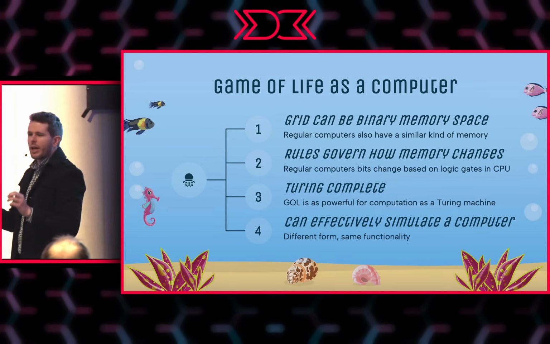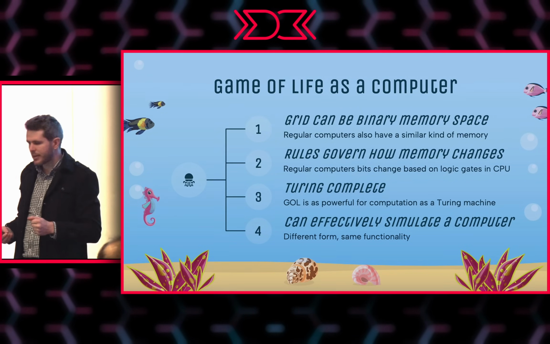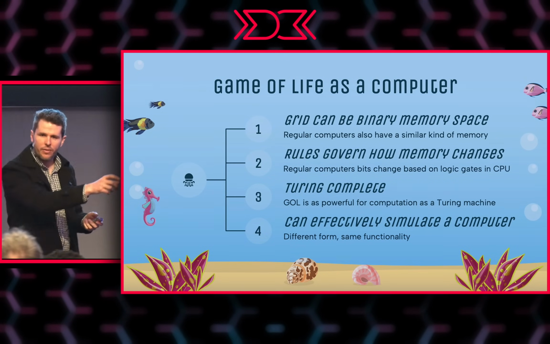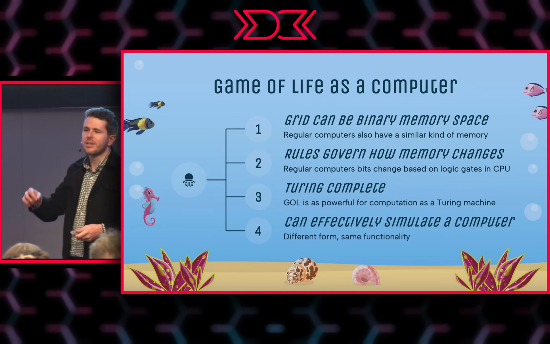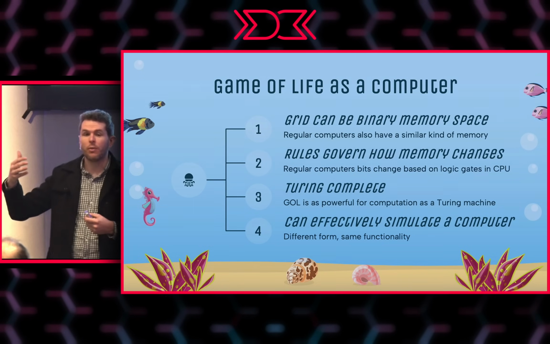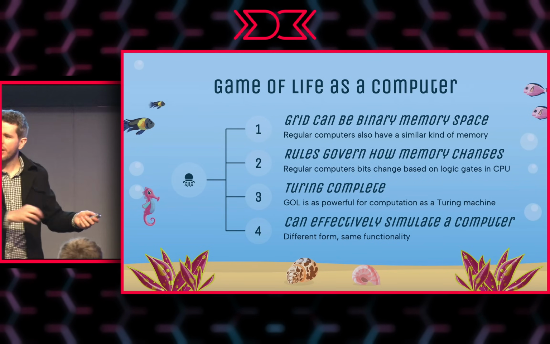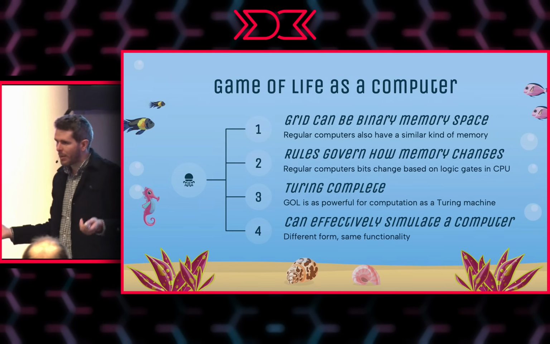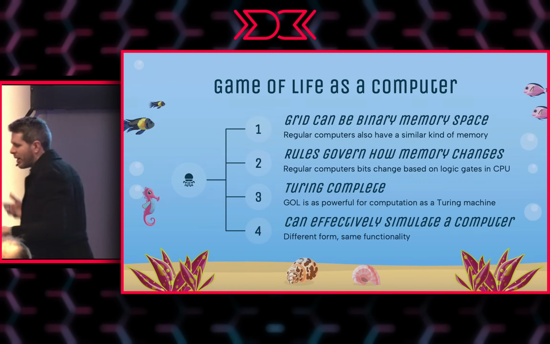We can think of the grid, where every element in the grid is occupied or not occupied by an individual, as a binary memory space. Regular computers have logically a single sequential memory where we can address everyone individually, and every single little location in memory on a computer either has a bit that is set or is unset. More specifically, there is either a voltage that is high or low. So in our computers, we have one-dimensional memory of bits that are voltages that are set or unset. And in Conway's game of life, we have a 2-dimensional memory space of organisms that are either alive or dead, or not alive yet, or I don't know.